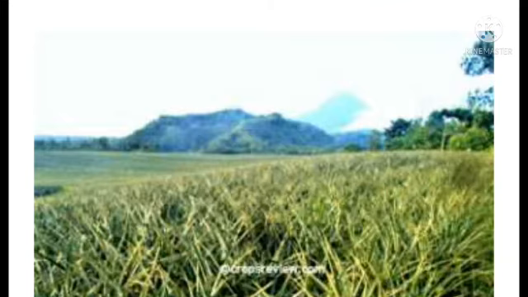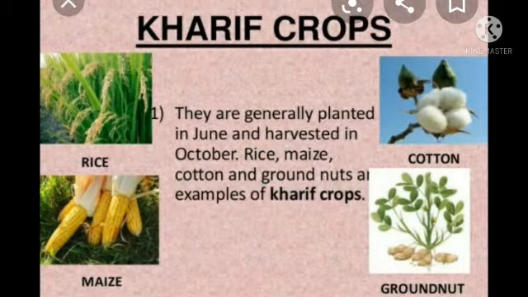Based on the growing season, the crops grown in India can be classified as kharif crops and rabi crops. Let's discuss kharif crops. Kharif crops are generally planted in the month of June and harvested in the month of October. The examples are rice, maize, cotton and groundnuts. These all are examples of kharif crops.